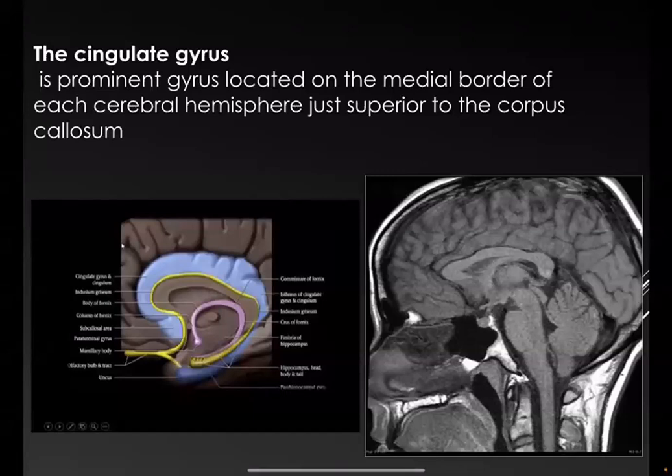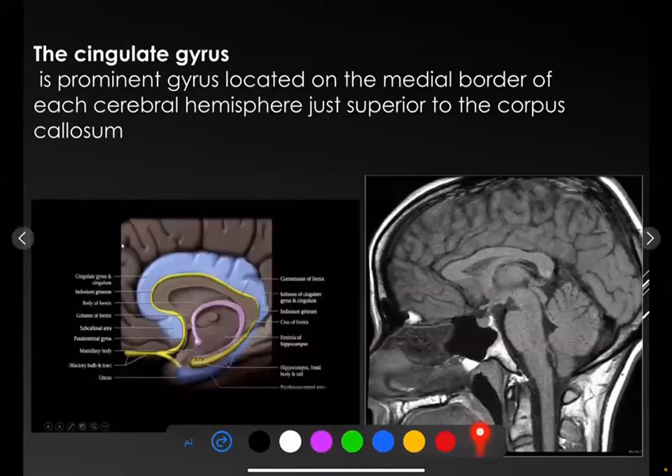The cingulate gyrus is located on the medial surface of each cerebral hemisphere, just superior to the corpus callosum. This is the cingulate gyrus. And inferior to it, sometimes seen, is the indusium griseum, which is gray matter located on the corpus callosum. And this is the cingulate gyrus seen on the imaging.